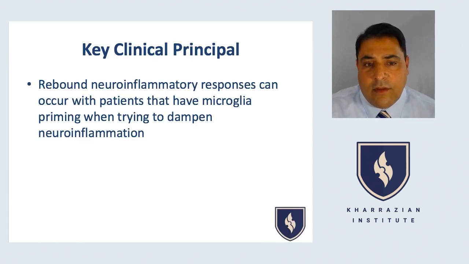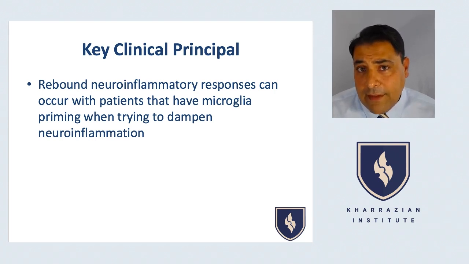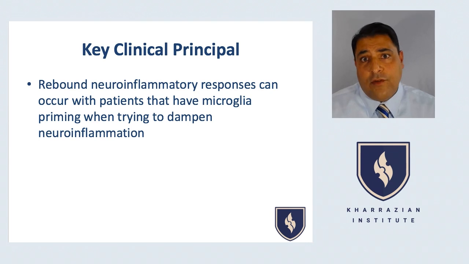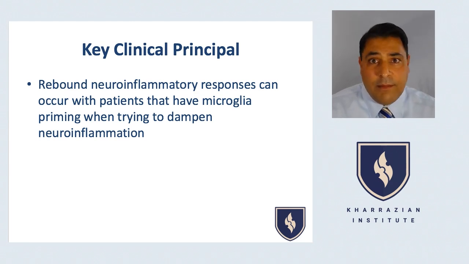So another key clinical principle is this principle called rebound. Let me repeat this. Key clinical principle: rebound neuroinflammatory responses can occur in patients that have microglial priming when trying to dampen neuroinflammation. So for patients that have glial priming, you've gone through their history, you find that it's not just neuroinflammation, that it's glial priming, that they're extremely sensitive to inflammation mechanisms, immune responses, lack of sleep.